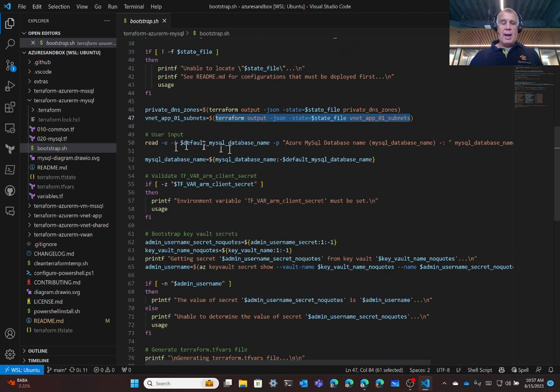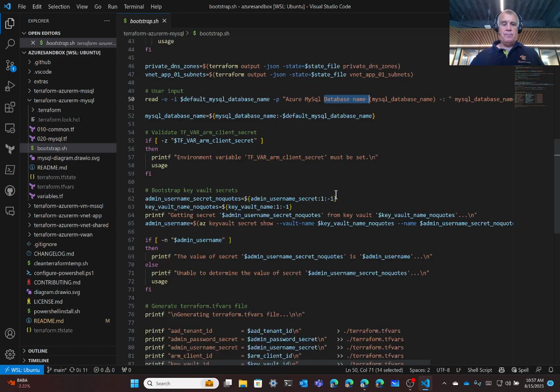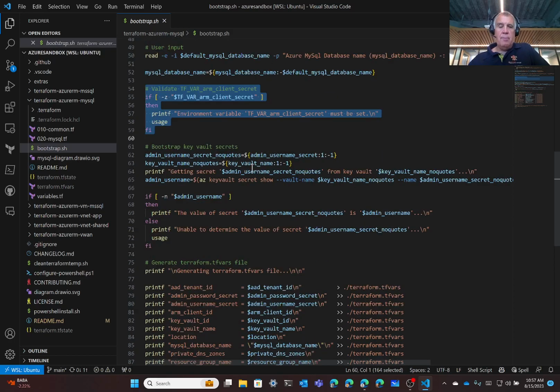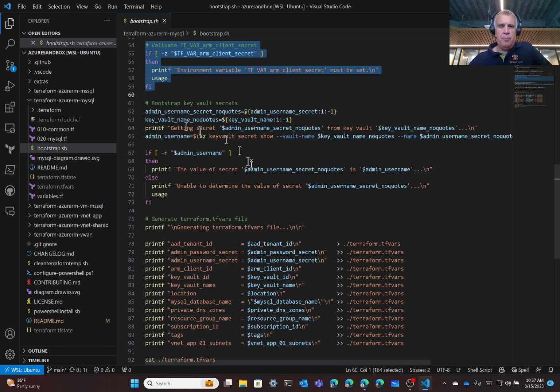Now we can go get our user input, which is basically just the name of the database that we want to provision in the MySQL Flexible Server instance. We go and check to see if our service principal secret environment variable has been configured. And then we go get some secrets from Key Vault.